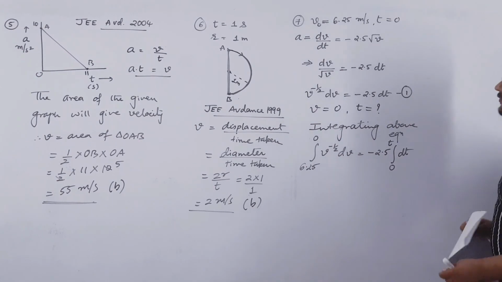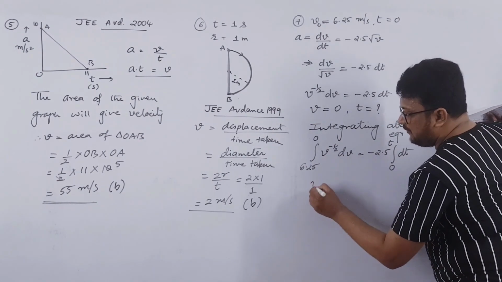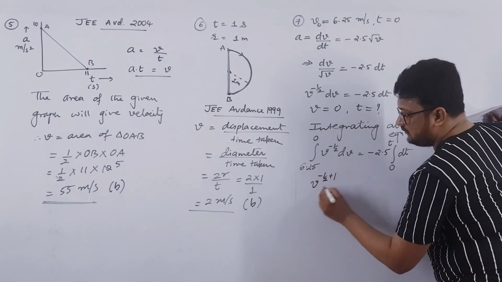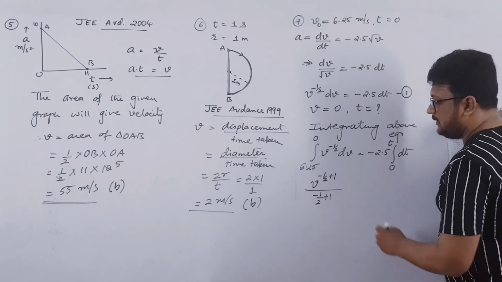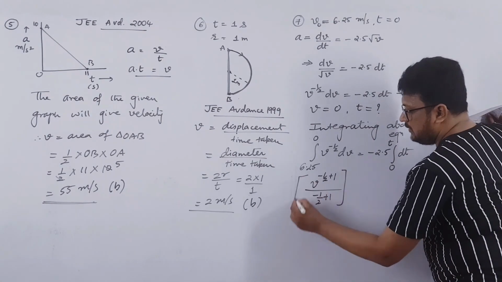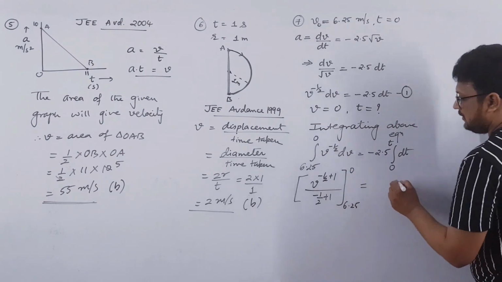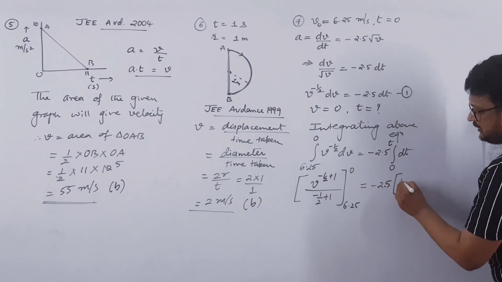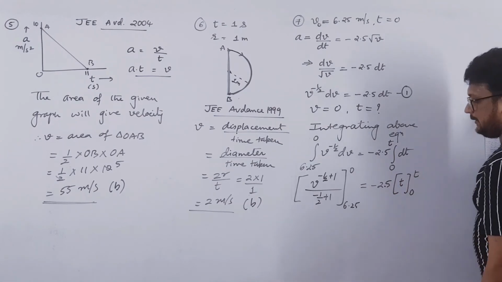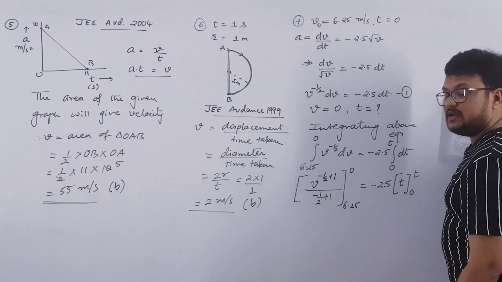Right. So here we are going to use the integration formula. Whatever power is there, you have to add 1 to it. So v raised to minus half plus 1 over minus half plus 1, divided by that power, from 6.25 to 0 is equal to minus 2.5, and integration of dt is t from 0 to t. So v raised to minus half plus 1, minus half plus 1 is half.